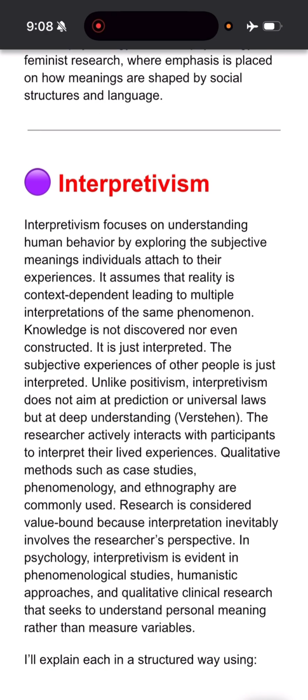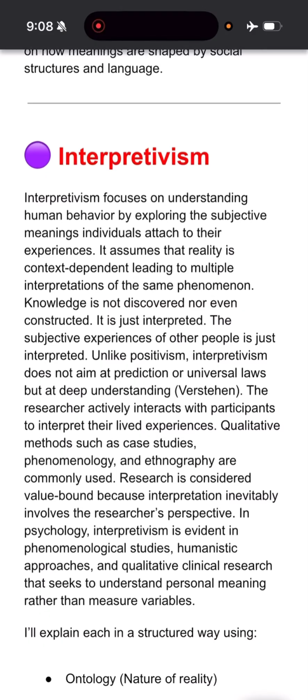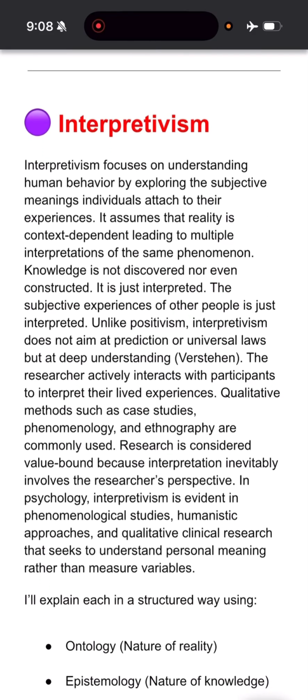It believes that humans, depending upon their experience and context, interpret the same experience in different ways, right? So it assumes that reality is context dependent, and with the subjective experiences of other people, here we are not trying to construct a meaning of the subjective experiences.